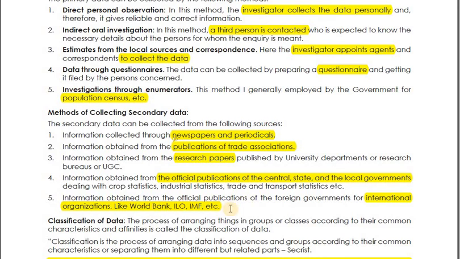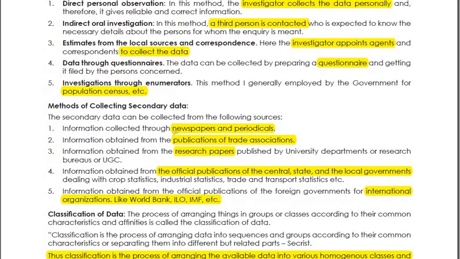Information obtained from the official publications of international organizations like the World Bank, WTO, International Monetary Fund, International Labour Organization. These organizations also have publications available on their websites, so you can collect that information as secondary data. Why is that secondary data? Because it is already collected, properly tabulated and made available.